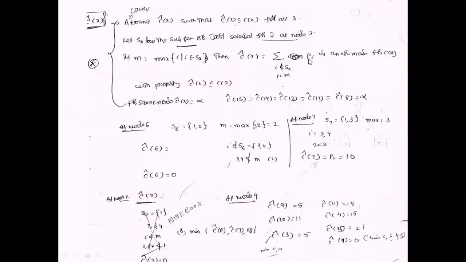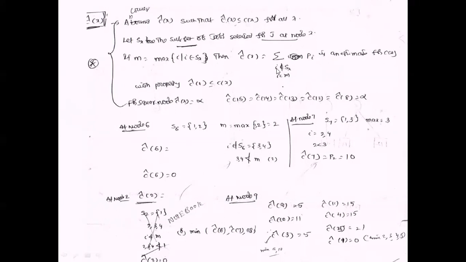First, C cap X is less than or equal to C of X. For the square nodes, C cap X equals infinity. That is, C cap 15, C cap 14, C cap 13, C cap 12, C cap 8 equal infinity. Next we are calculating for S6. S6 represents 1, 2. In 1, 2 the maximum value is 2.